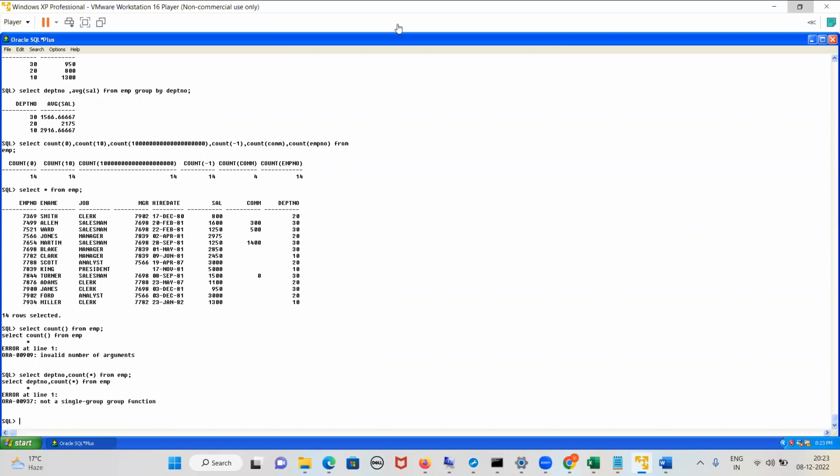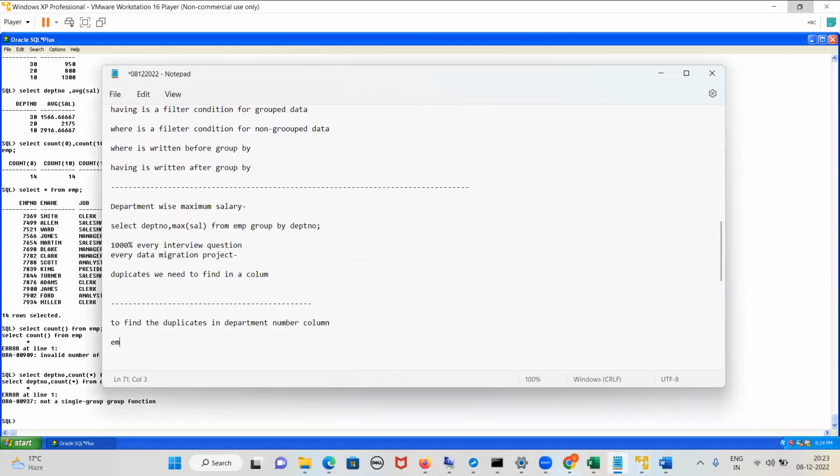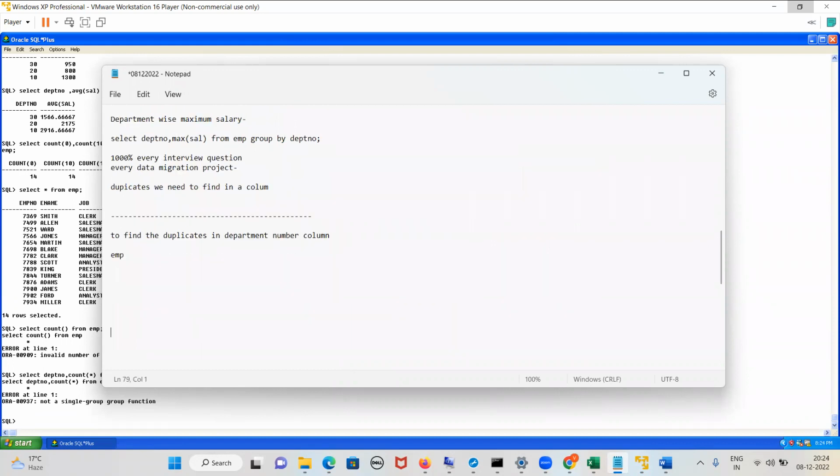Monica, are you writing? Rakesh, are you writing? How do you tell that this record is duplicate? Suppose this is a table, an EMP table. Now there's a department number 10. This is the department number column. This is department number 10 and this is department number 10. This is department number 20, this is department number 20 and this is 30, and again there's 20. So now, how will you come to know that this is duplicated or this is not duplicated?